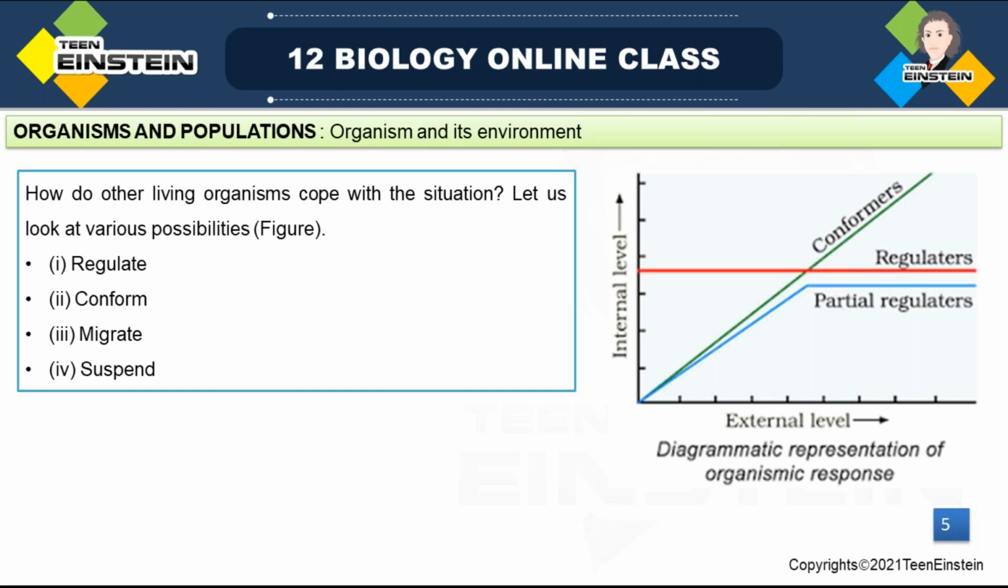We can see the annual migration, but it's not seen in salamander. In the Siberian crane, then salmon fish and all, you can see that migration. So to manage, organisms are using this condition, the third one, migration. They are migrating from one place to another place. It is a temporary movement from one place to another place.